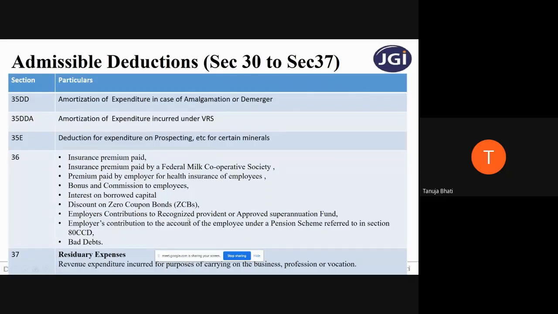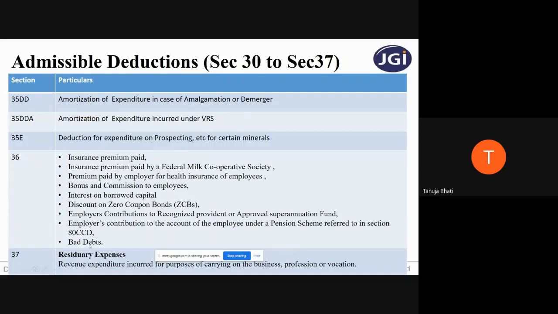Next, employer's contribution to recognized provident or approved superannuation fund. We have seen that when an employer is contributing to a recognized provident fund, it is an expenditure to the employer. Therefore, such expenditure is an allowable expenditure. Next, employer's contribution to the account of the employee under the pension scheme. This also is an allowable expenditure, because in business and profession we have to compute the income of the employer, and in case of salary, we were computing the income of the employee.